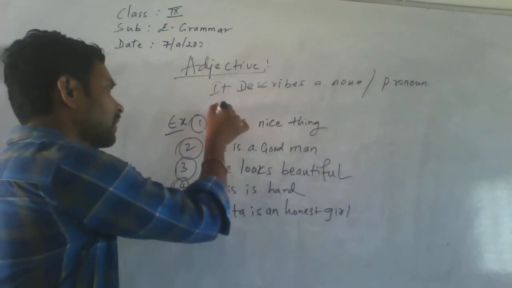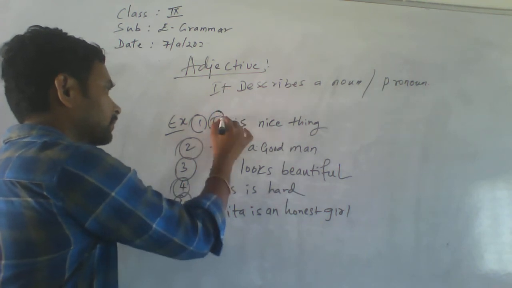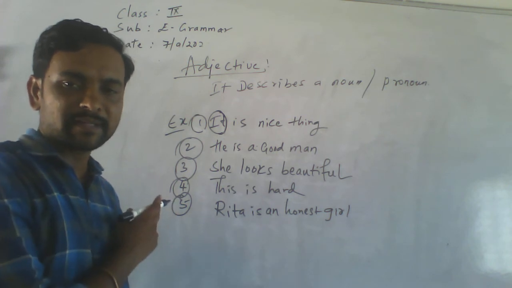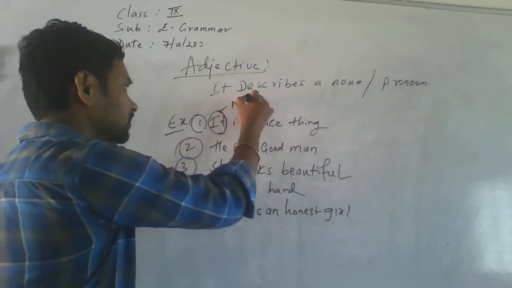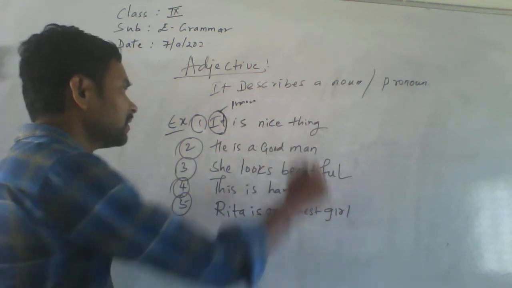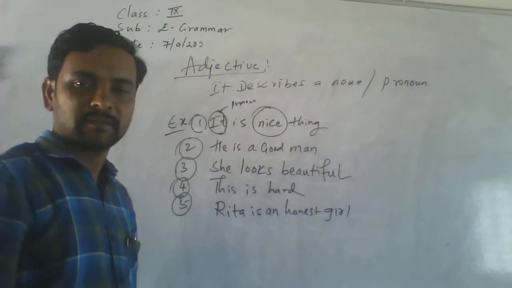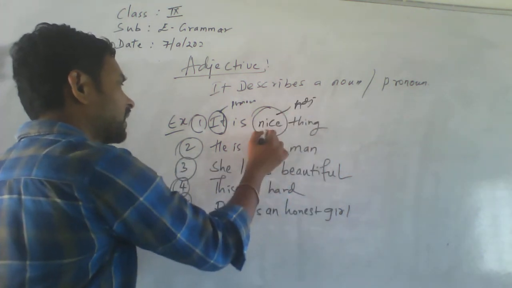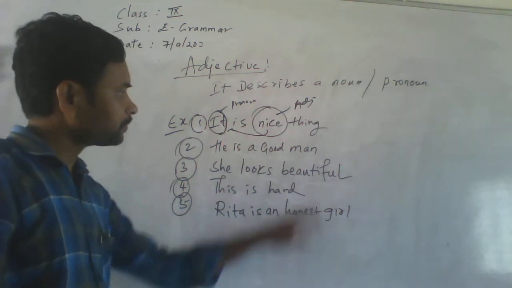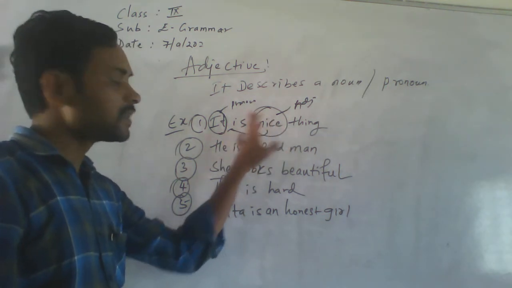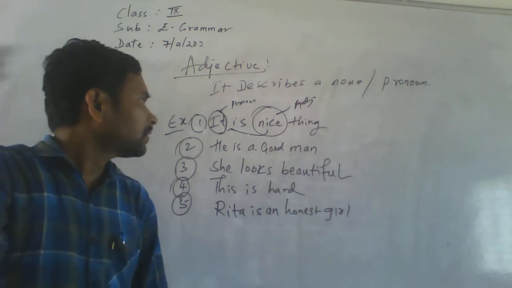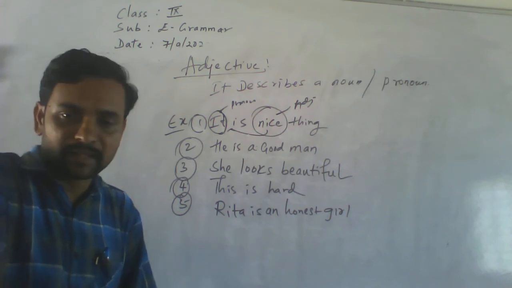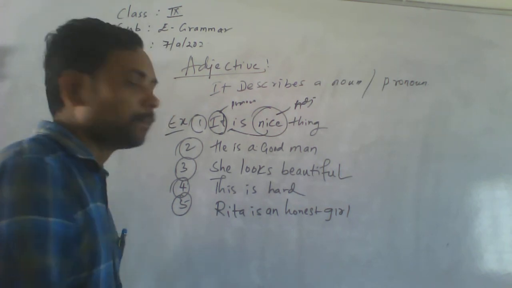The first word: is it a noun or pronoun? It is a pronoun. Then nice: it is an adjective. This word describes the pronoun. How is the thing? It is a nice thing. Then, he is a good man.